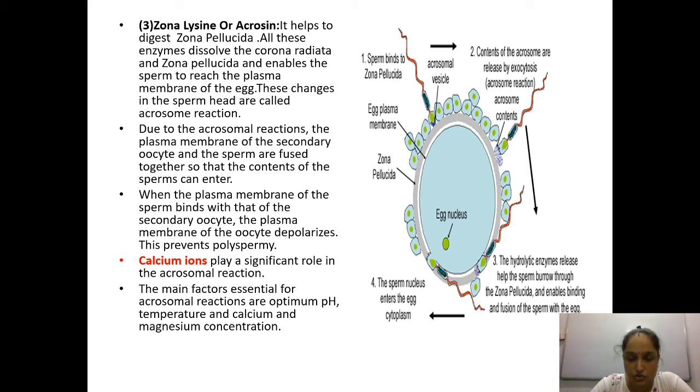Next, calcium ions help during this process. They play a significant role in the acrosomal reaction. Next, the main factors essential for acrosomal reaction are, make a note of this as important, optimum pH, temperature, and calcium as well as magnesium concentration. So this was a little bit about the process. The process is still remaining, and we will continue it in the next video.